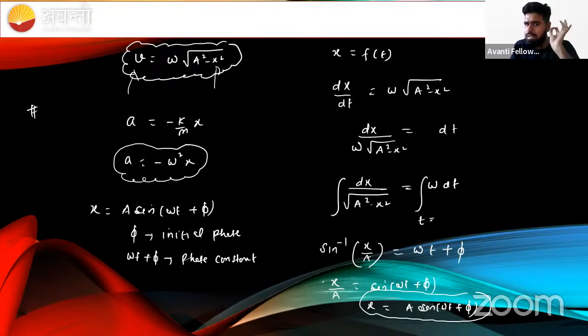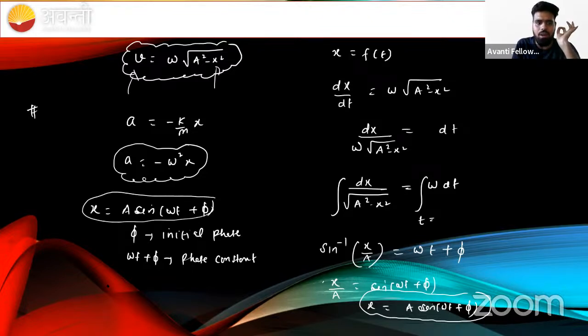If you know basic differentiation, just differentiate this and we can find out the value of velocity. If we differentiate this, what is the differentiation of sine theta? Cos theta. Okay, so we can say this will become a omega cos omega t plus phi. Again, if we differentiate this function, we will get acceleration.